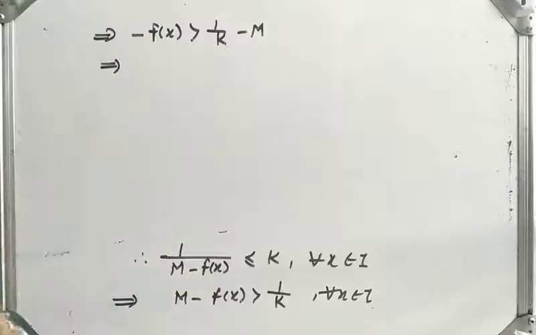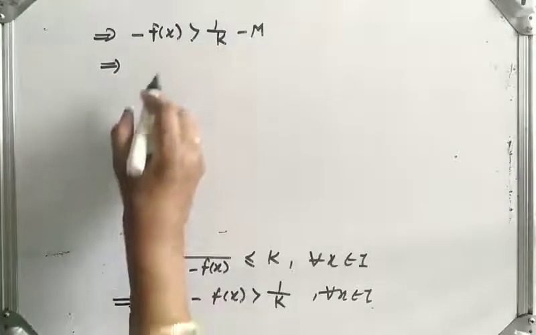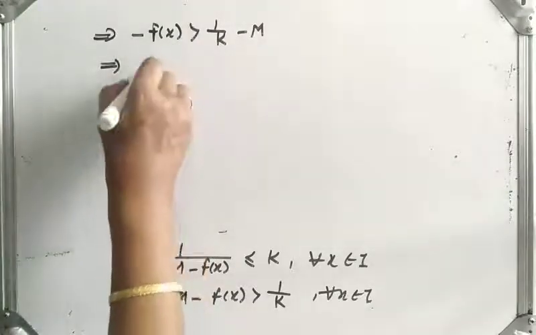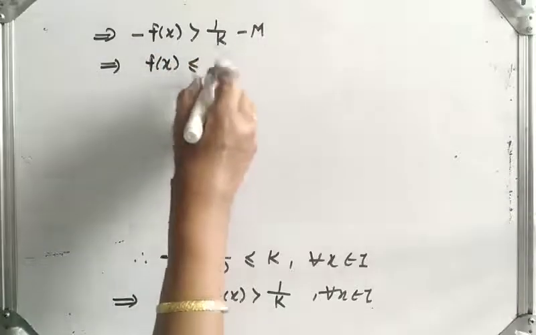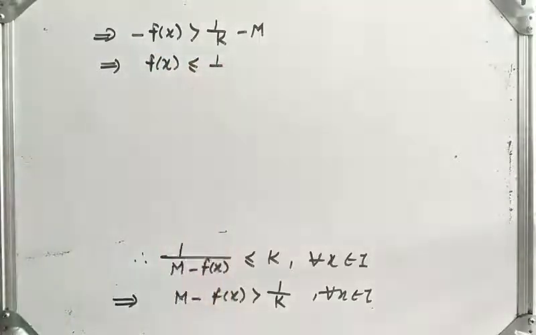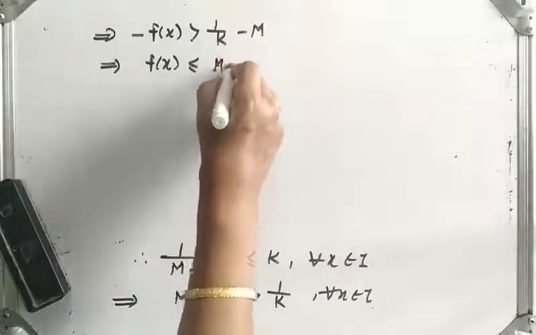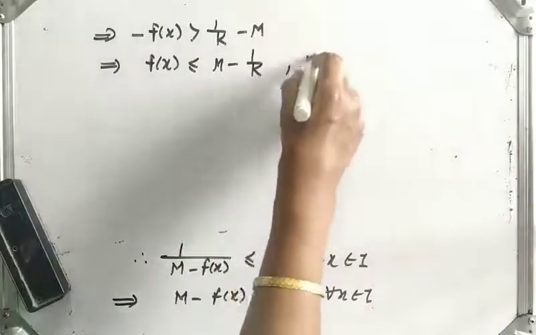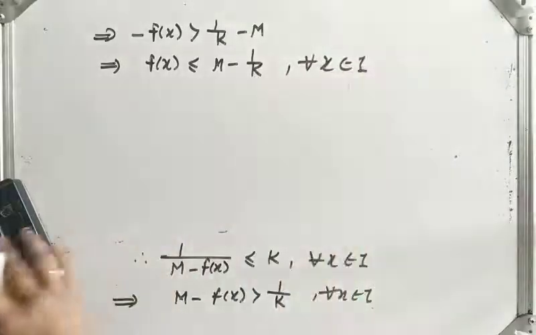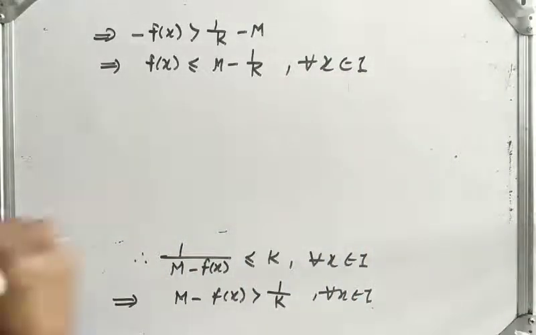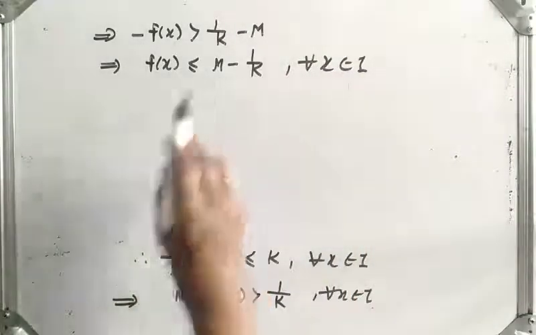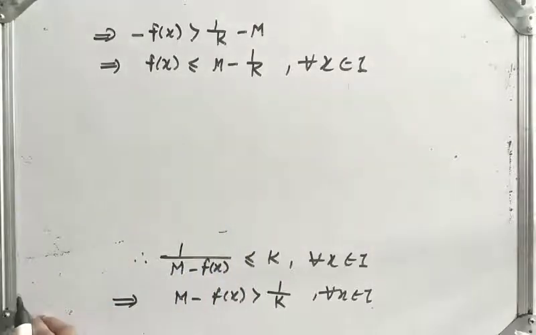Let us multiply by minus 1, so this inequality will reverse. So what we get? f(x) is less than or equal to M minus 1 upon k, for all x belongs to I. But we get a contradiction here. Why do we get a contradiction?